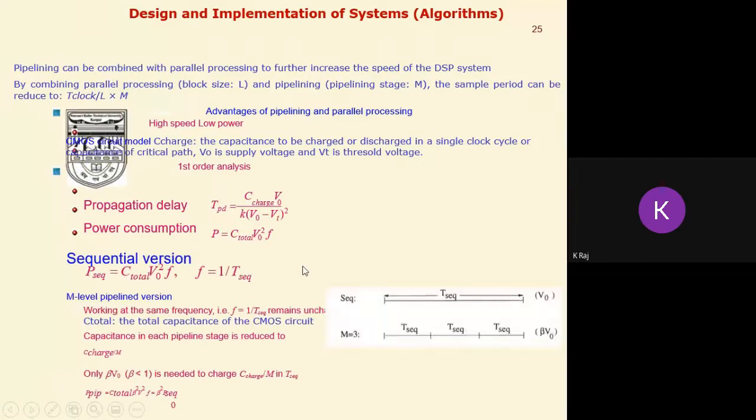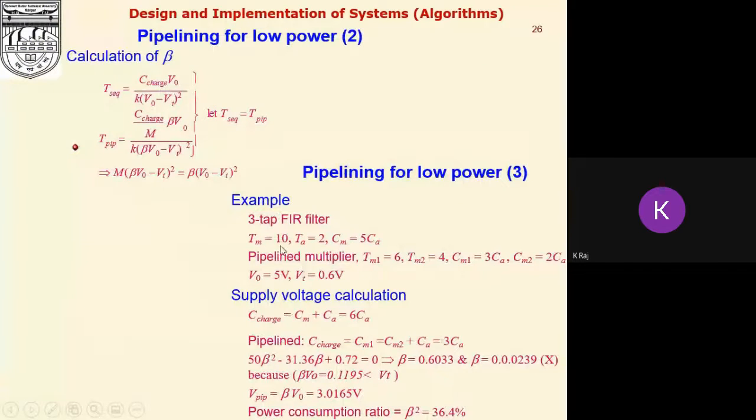Now, if we see the example of pipelining, suppose we apply pipelining to a 3-tap FIR filter, and we put the values: multiplication execution time TM is 10 nanoseconds or 10 units, addition is 2 nanoseconds or 2 units, and CM is 5 times CA.